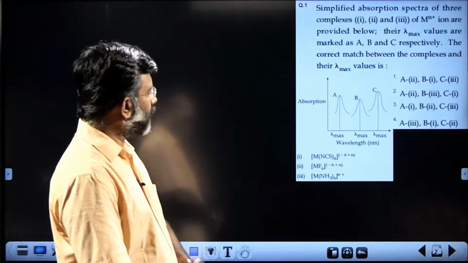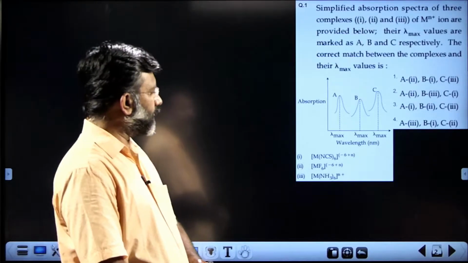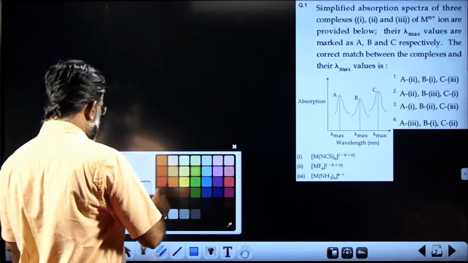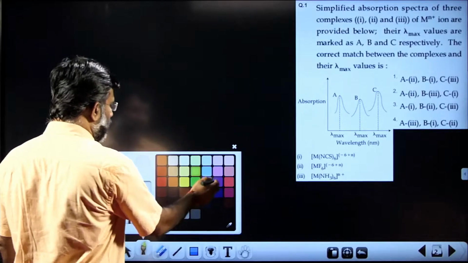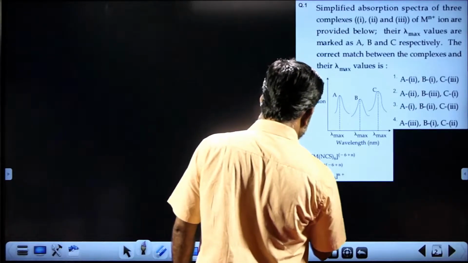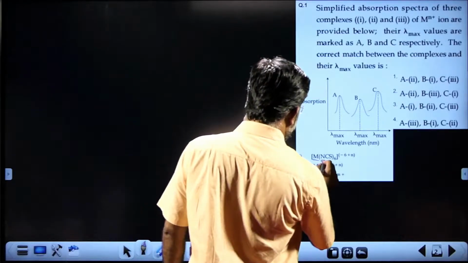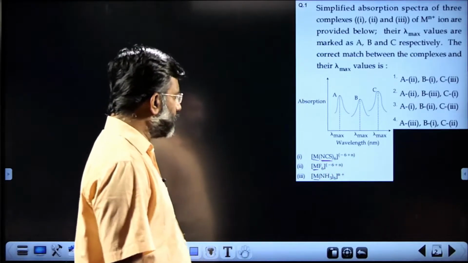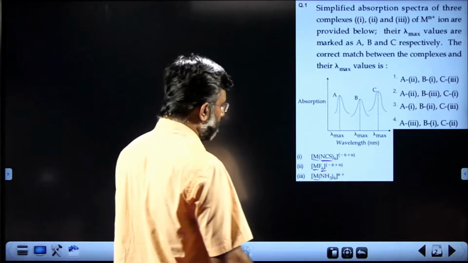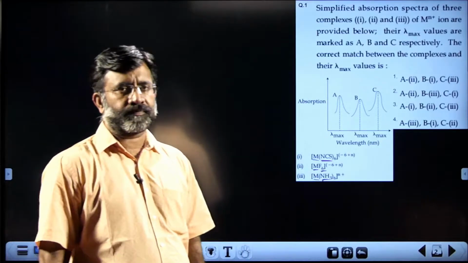So, absorption wavelengths are marked as A, B, C for three complexes. What are the three complexes? All the metal atoms are the same, but the ligands are differing. In the first case, thiocyanate is the ligand, in the second case fluoride is the ligand, and in the third case ammonia is acting as the ligand.